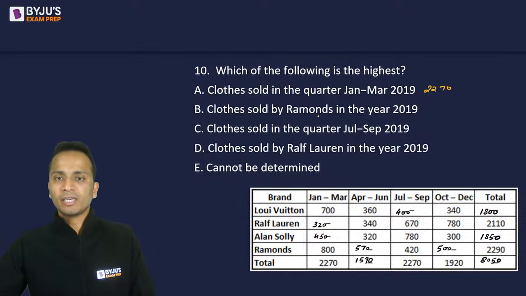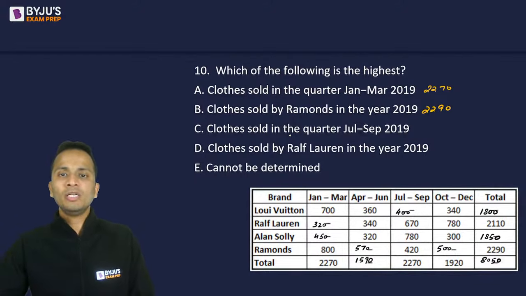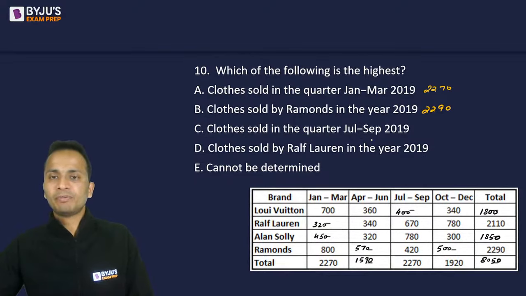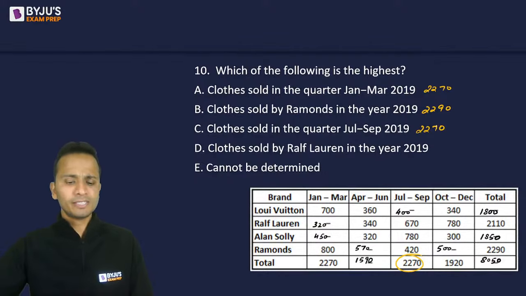Sold by Raymond's in the year 2019, that is 2290. Sold in quarter July-September, 2270, this value. So option A and option C are equal. They cannot be the answer.